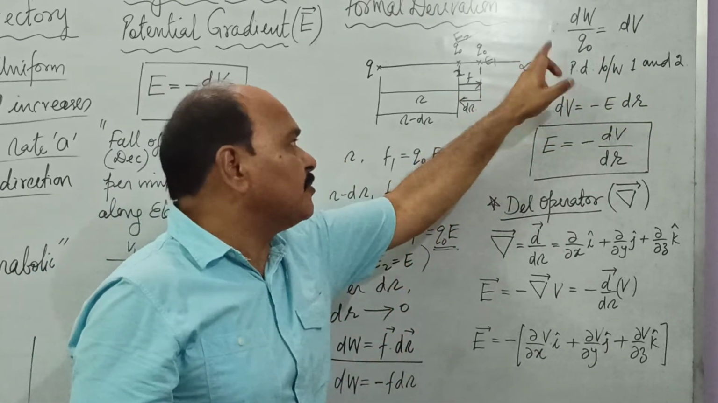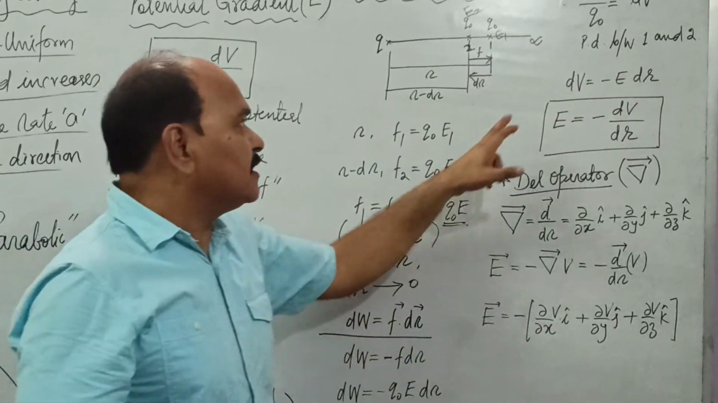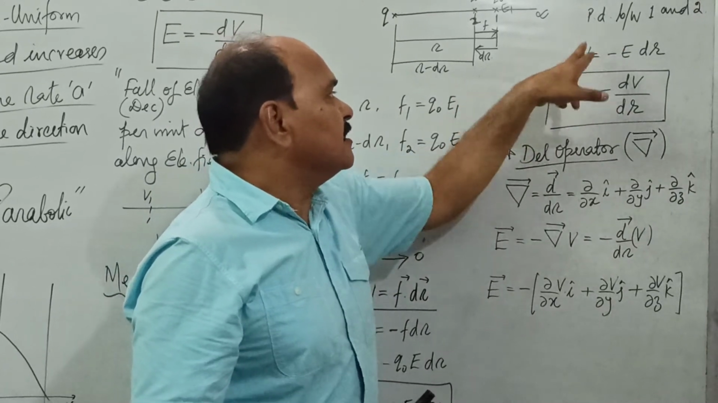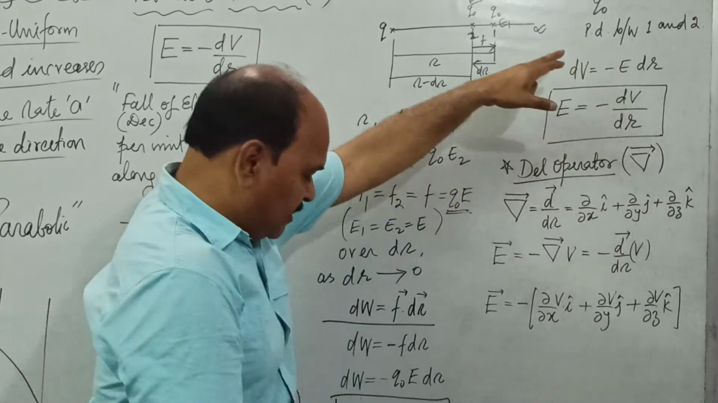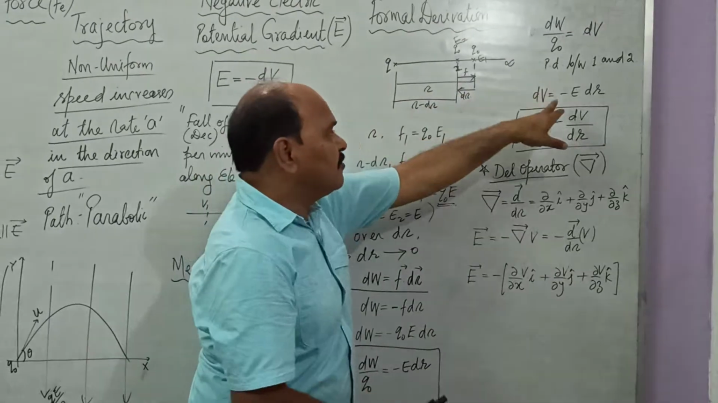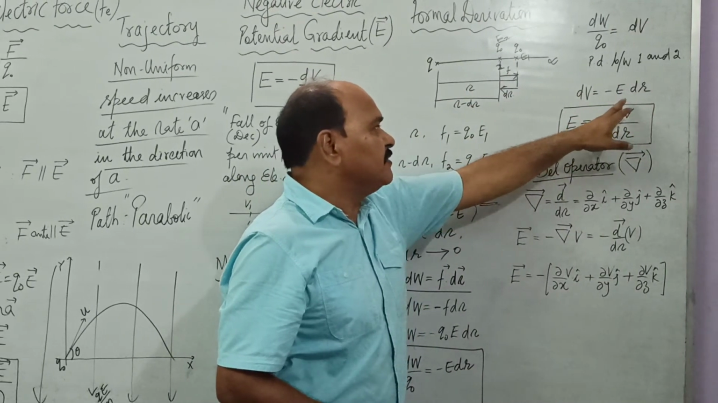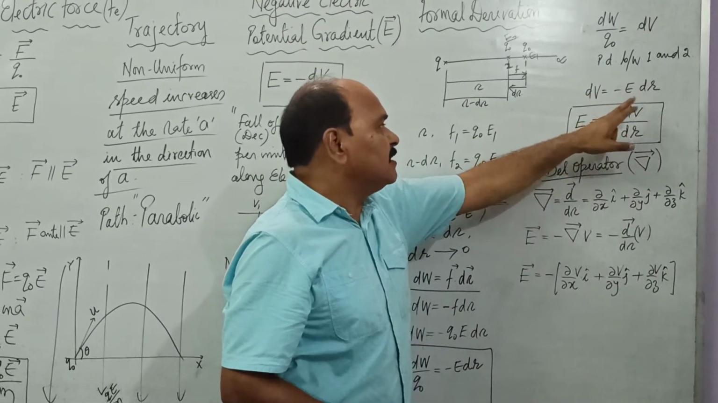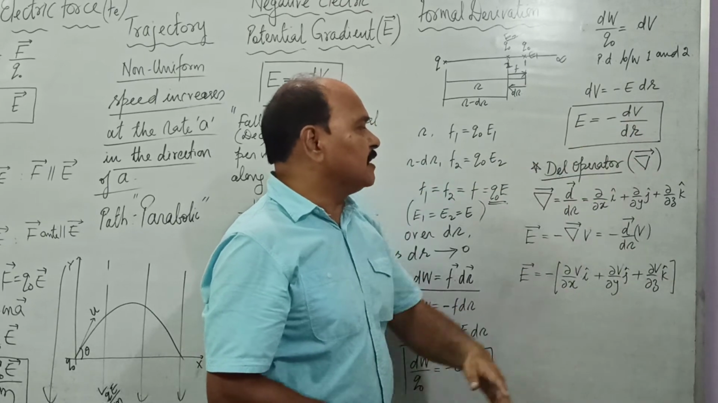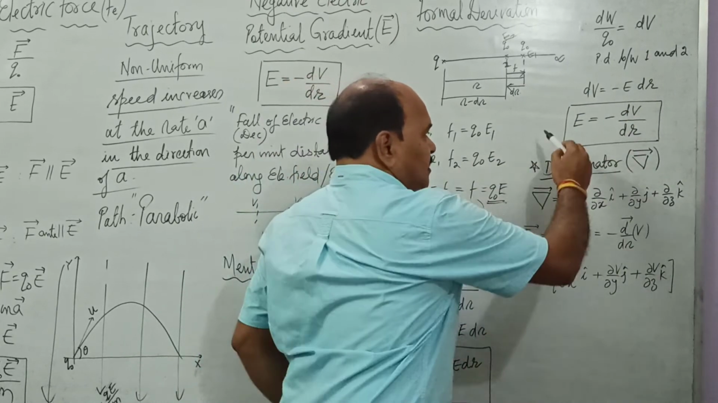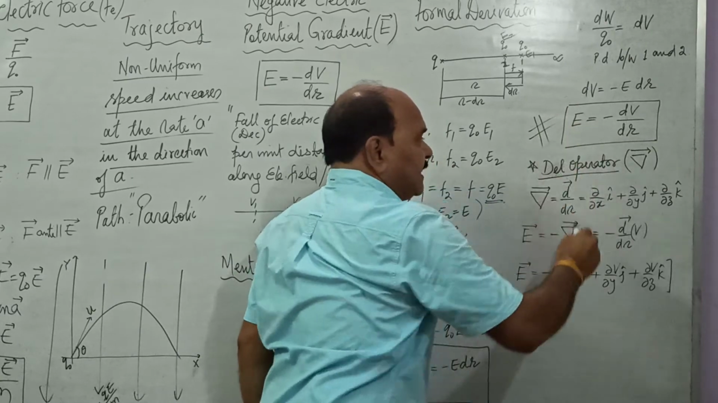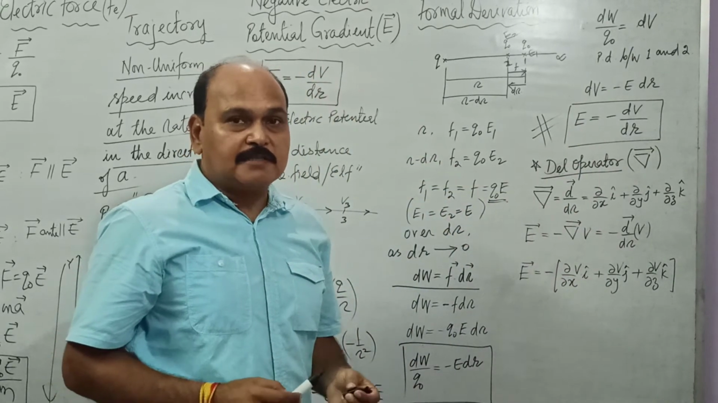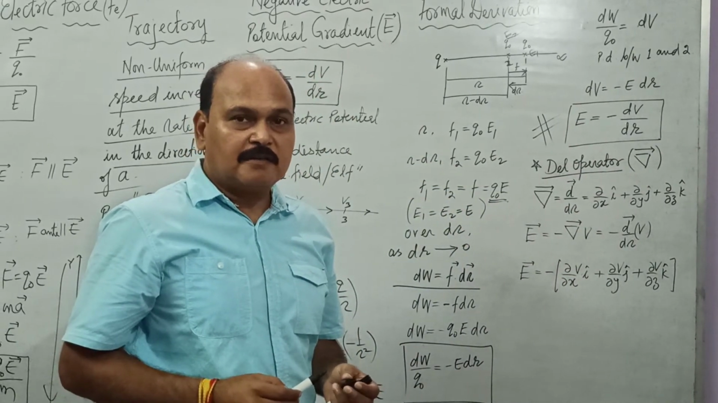And if we substitute this potential difference here, what do we get? We get dV is equal to minus E dr. And if we change the side of dr and minus sign, what do we get? E is equal to minus dV by dr. So this is the formal derivation, and this is the expression of electric field intensity as negative potential gradient.